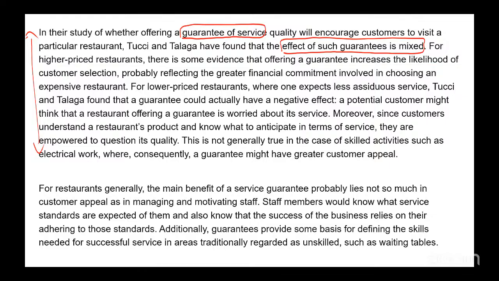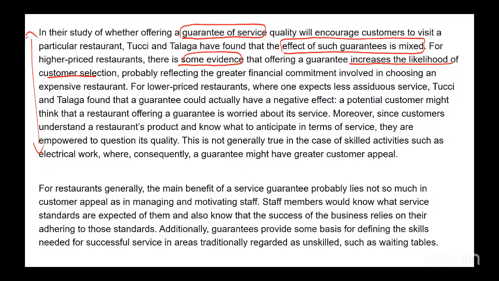For higher priced restaurants, there is some evidence, not enough, but there is some evidence that offering a guarantee increases the likelihood of customer selection, right? So if I'm going to a 5-star restaurant, right, if some restaurant is offering me a guarantee of service, if I don't get that service, they'll give my money back.